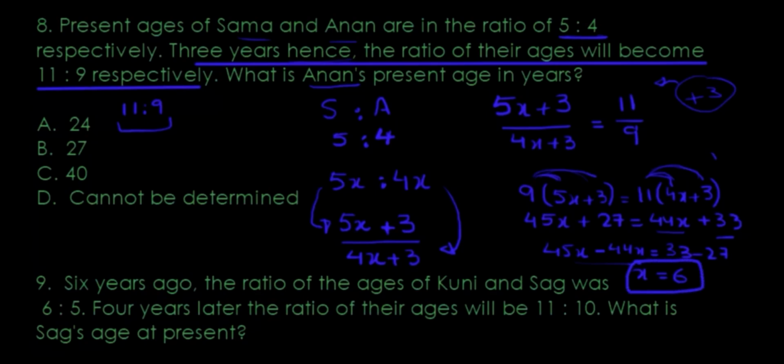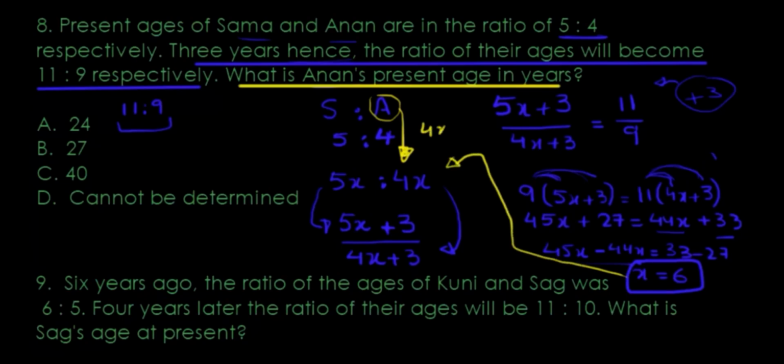Now, what's the question again? What is Anand's present age in years? So Anand's present age is this one. It's 4x. So we bring it back. 4x, which is 4 times 6, which is 24. This one over here. So that's it. That's how we work this out.